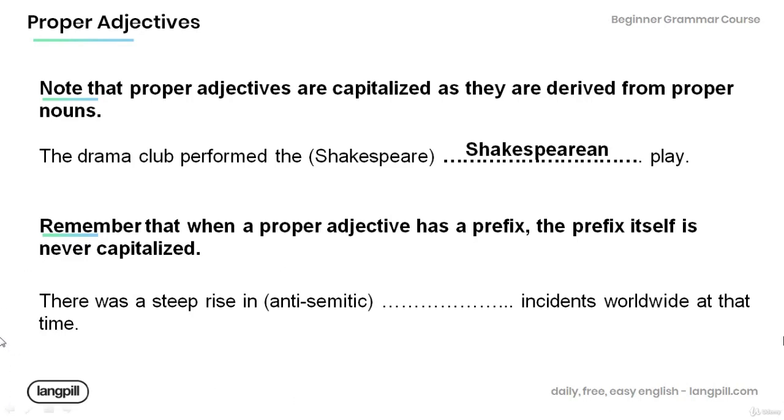Read the following sentence and fill in the blank using the appropriate proper adjective. There was a steep rise in anti-Semitic incidents worldwide at that time.